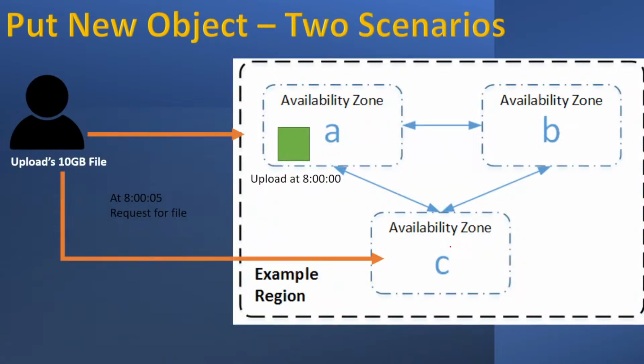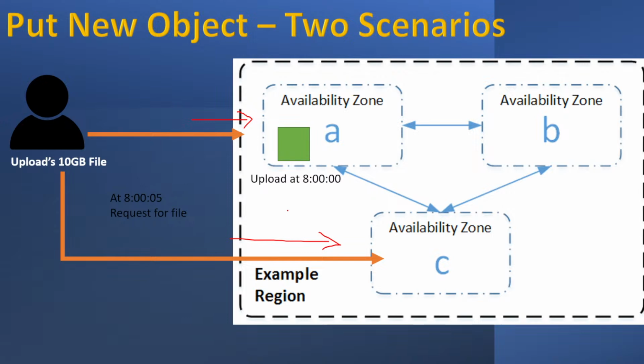So your request can land on availability zone A, or your request can land on availability zone C. Why am I saying this? You don't know on which availability zone your request will land. It is random. We can't control it, even Amazon is not controlling that. You are just going to Amazon and saying, give me my file.